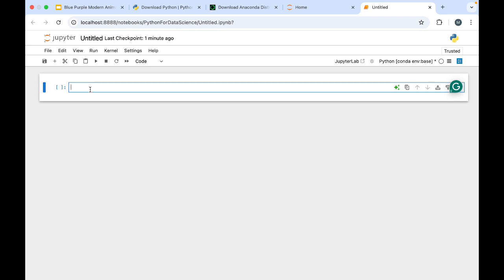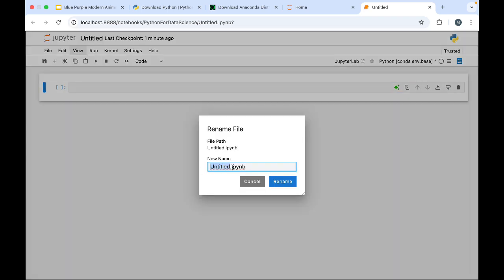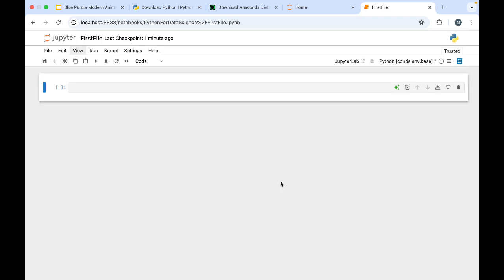When we work further, in the upcoming videos, I'll come with the tricks and techniques also which you can use in this Jupyter notebook. Okay, if you want to give a name to this Jupyter notebook, you can just double click or single click it, and whatever name you want to give, you can give. So I will give it as first file, and then .ipynb. This is the extension of Jupyter notebook. Okay, and then you can click on this rename. So you can see here the first file, it is the name which we have given to this notebook.